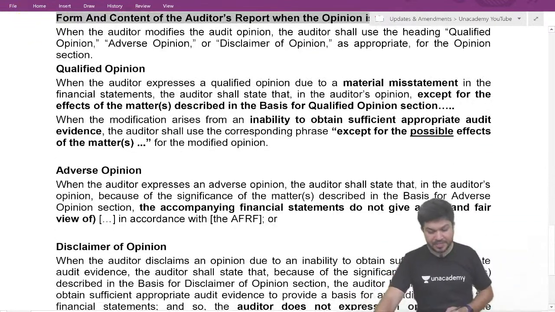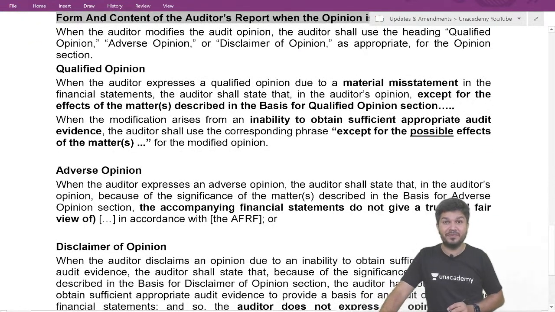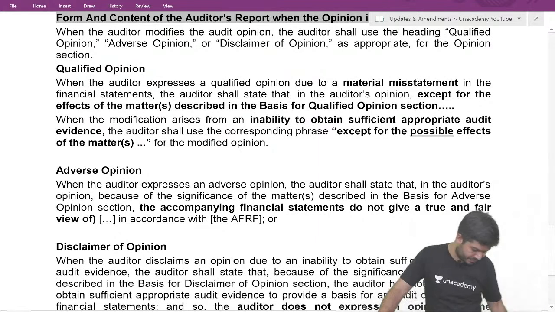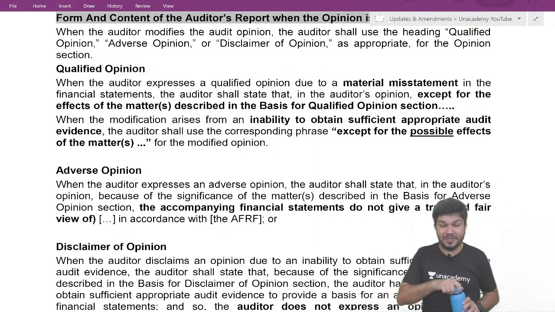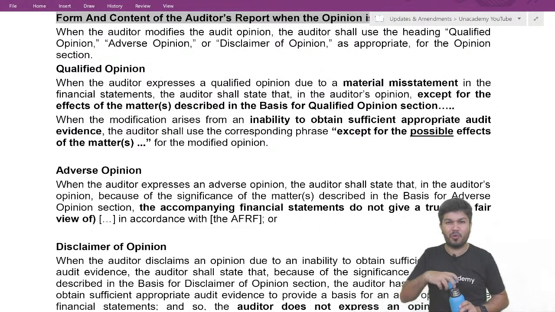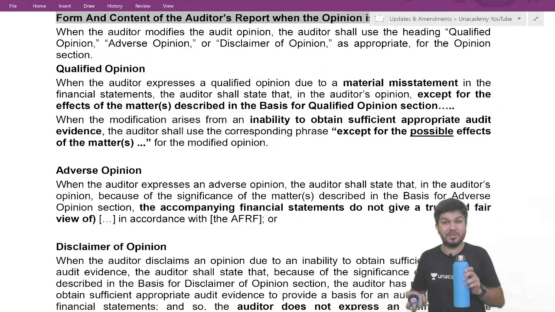Now what should be the wordings when I give my report? Qualified, adverse, disclaimer, what should be the wordings?